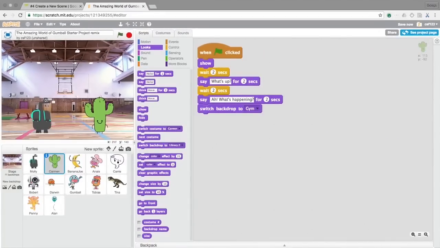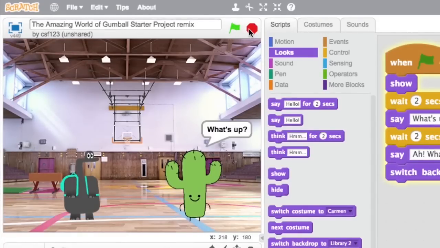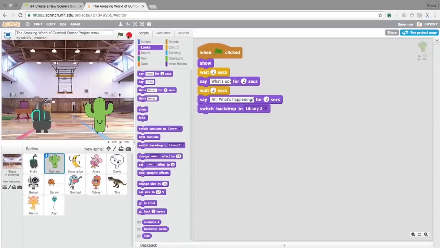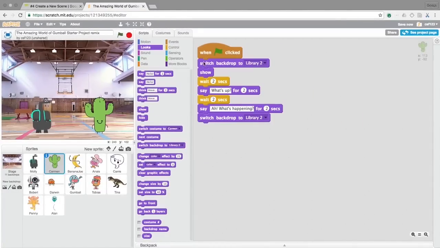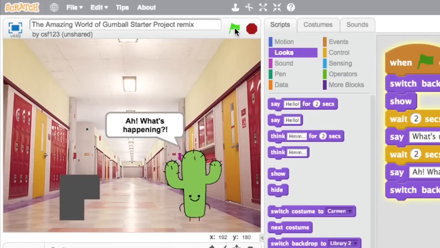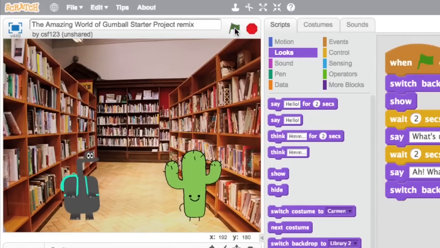Great! To try a different backdrop, change it in the drop-down. Uh-oh, the backdrop never changed back to the original one. To fix this, add a switch backdrop block after the one flag click block. Try it out. The backdrop switches at the start and at the end of the scene.